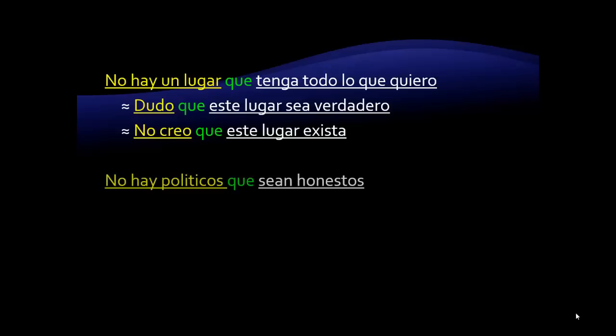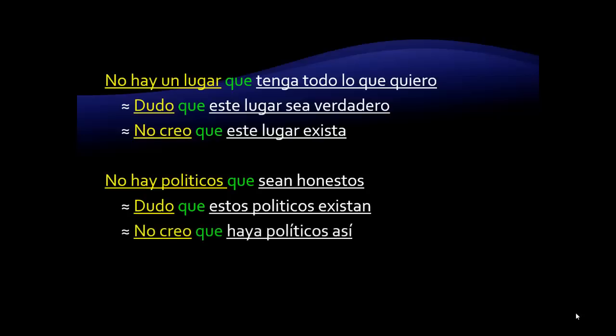One more example. No hay políticos que sean honestos. When someone says that sentence, they are essentially saying que dudan que existan políticos honestos. Or perhaps another way to think about it is that no creen que hayan políticos honestos. If the person does not believe in their existence, then there is much doubt. And this is what triggers the use of the subjunctive. Hopefully, this video has clarified the use of the subjunctive in adjective clauses, or in clauses with indefinite or negative antecedents.